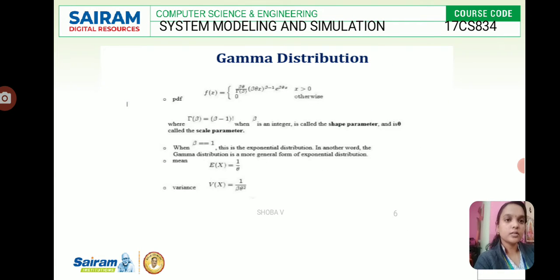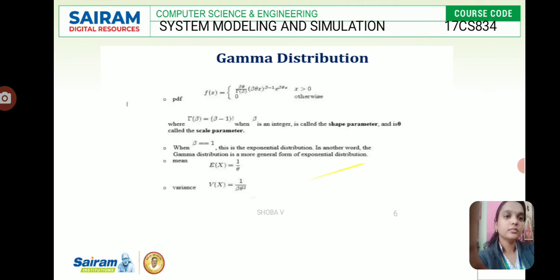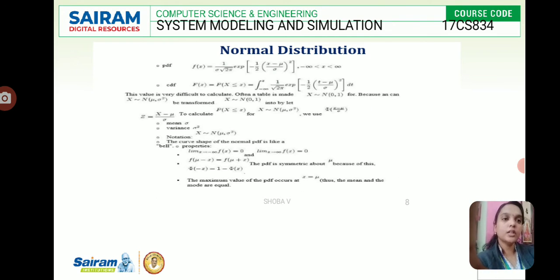And gamma distribution. F of x equals theta divided by gamma of beta, times beta theta x power beta minus 1 e power minus beta theta x, for x greater than 0, where beta is an integer. Beta is called the shape parameter, and theta is called the scale parameter. So E of x, the mean, is 1 by theta, and the variance is 1 by beta theta square. So this is the gamma distribution. We mostly use the exponential distribution, which is very similar. This is the most significant part. The Erlang distribution we will discuss next.